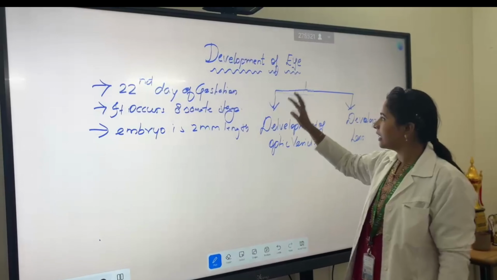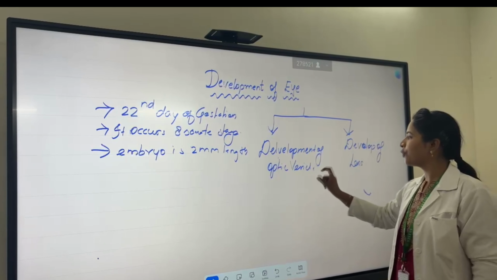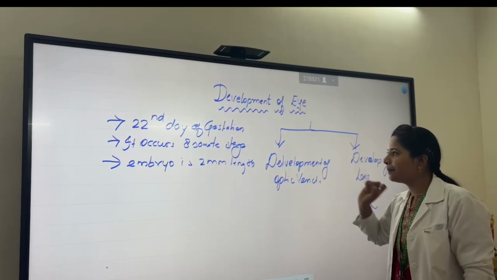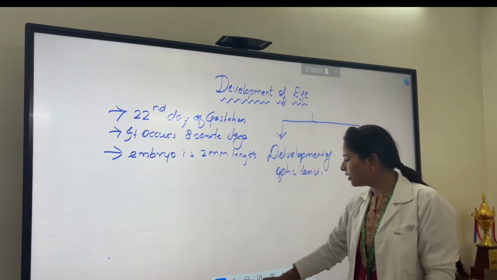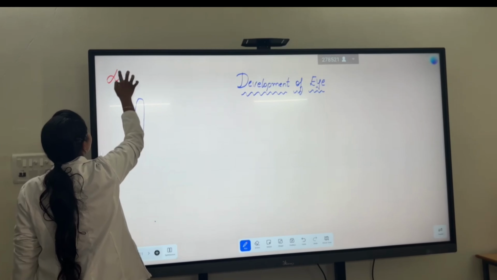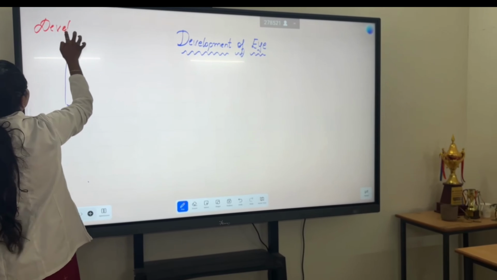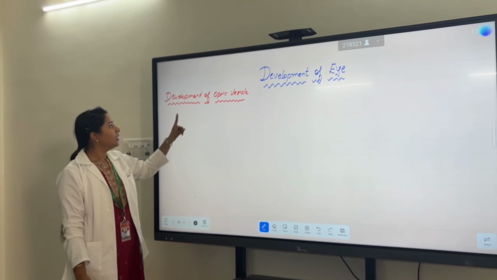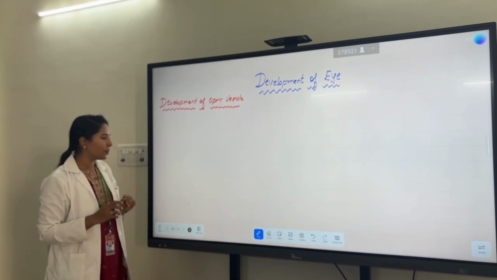So I'm just dividing the topic into development of optic vesicle and development of lens. First we will see the development of the optic vesicle.